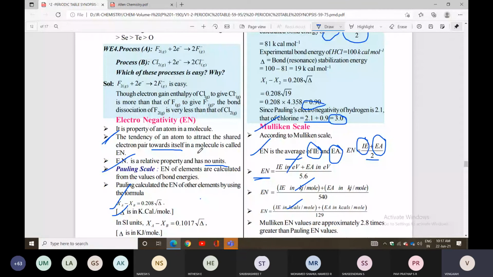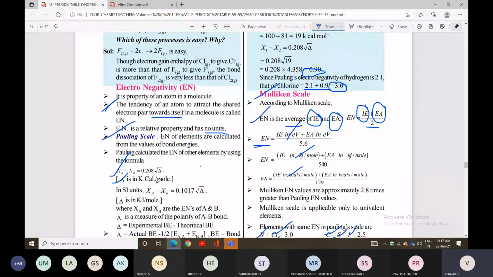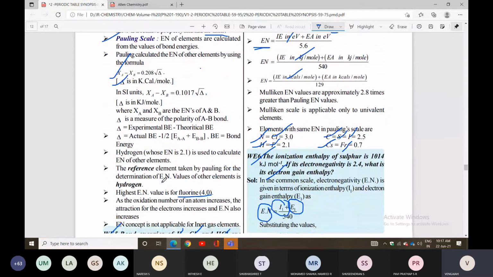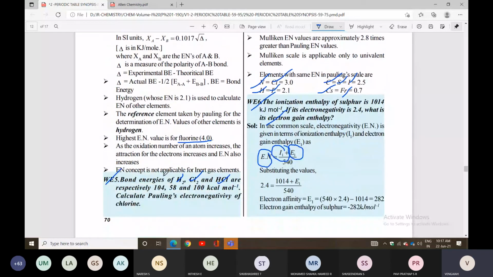Electronegativity is classified in two scales: the Pauling scale and the Mulliken scale. With respect to Mulliken, electronegativity is equal to (ionization potential plus electron affinity) divided by 2. With respect to the Pauling scale, xA minus xB is equal to 0.208 times the square root of delta. The highest electronegativity element is fluorine, then oxygen, then nitrogen and chlorine. The least is cesium.